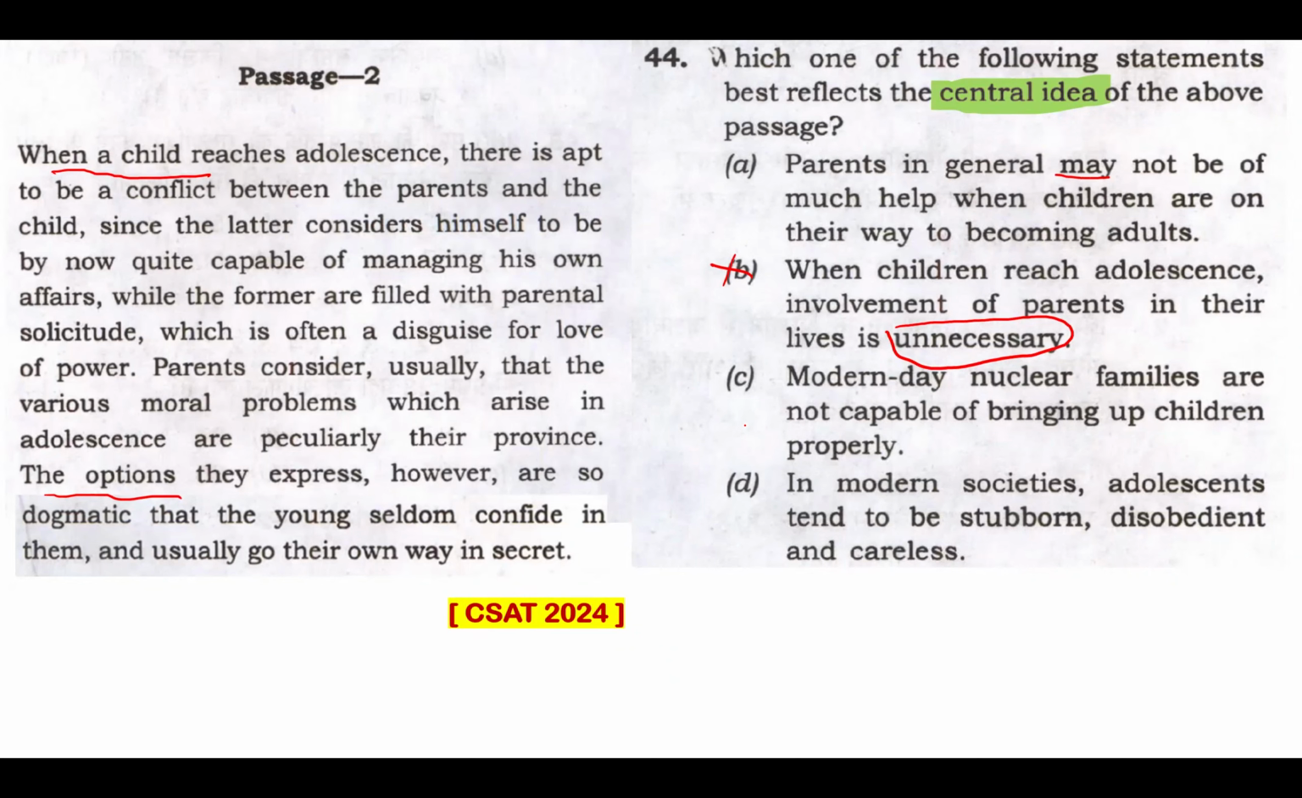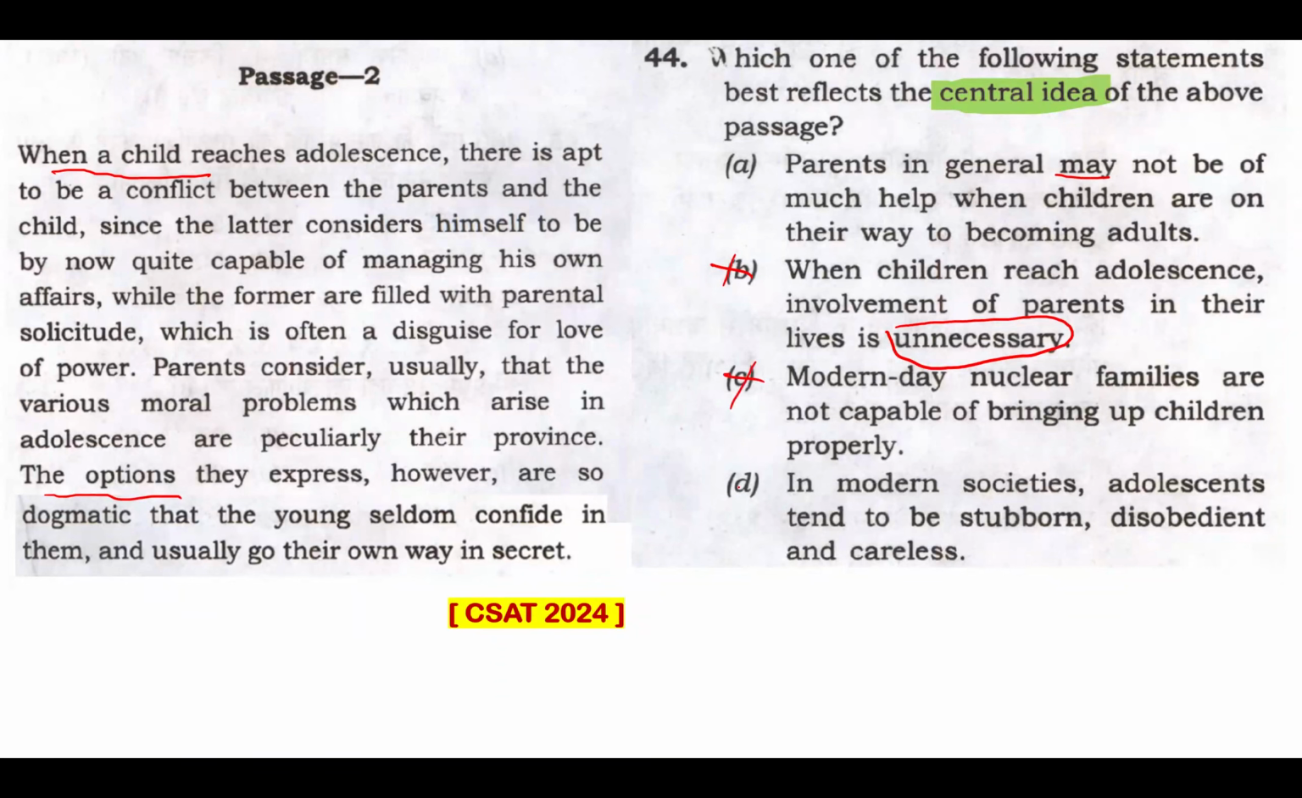Option C. Modern day nuclear families are not capable of bringing up children properly. Seriously, is the passage talking about nuclear families? The very statement, option C, is extreme and not supported by the passage. The passage is quite general and makes no mention or specification of modern nuclear or any particular type of family structure where this pattern is observed. So this is an easy elimination.